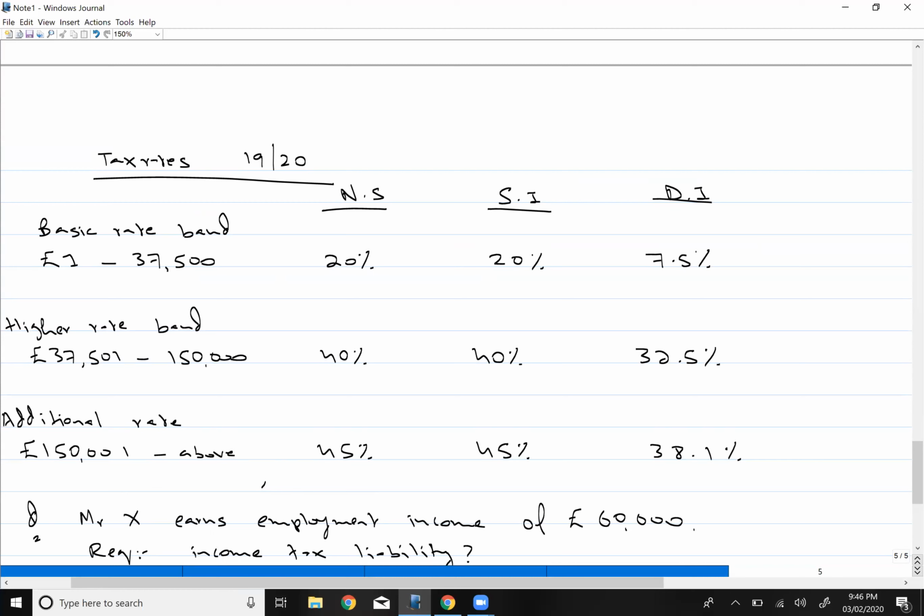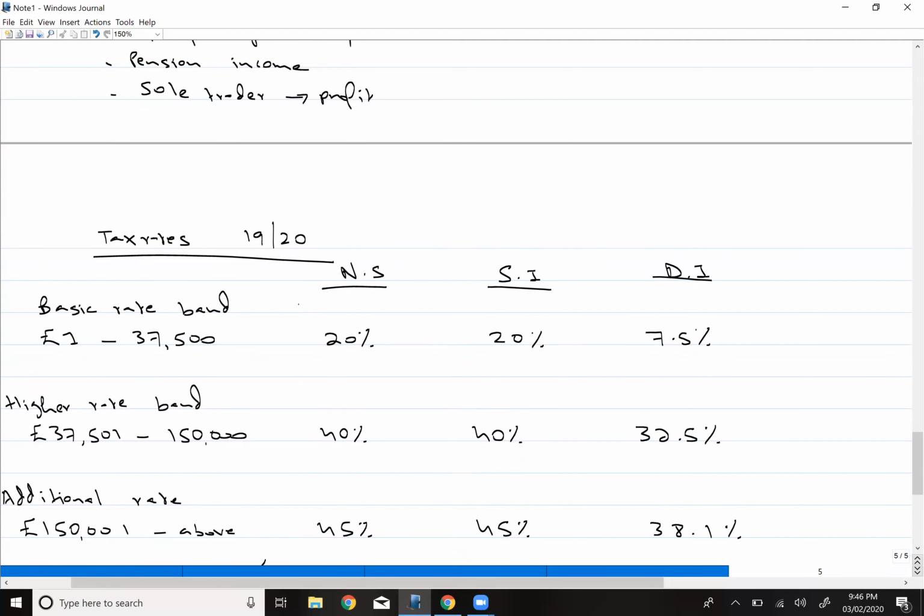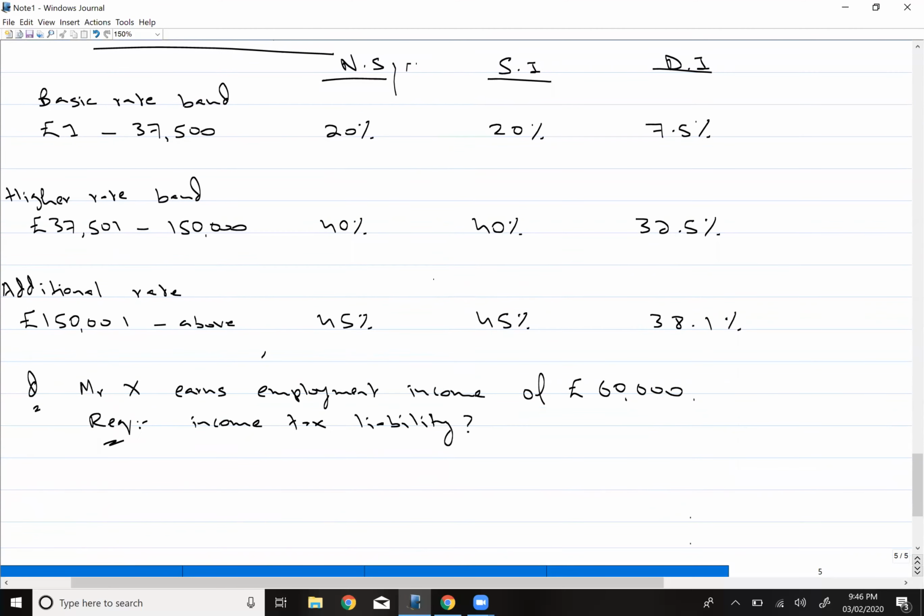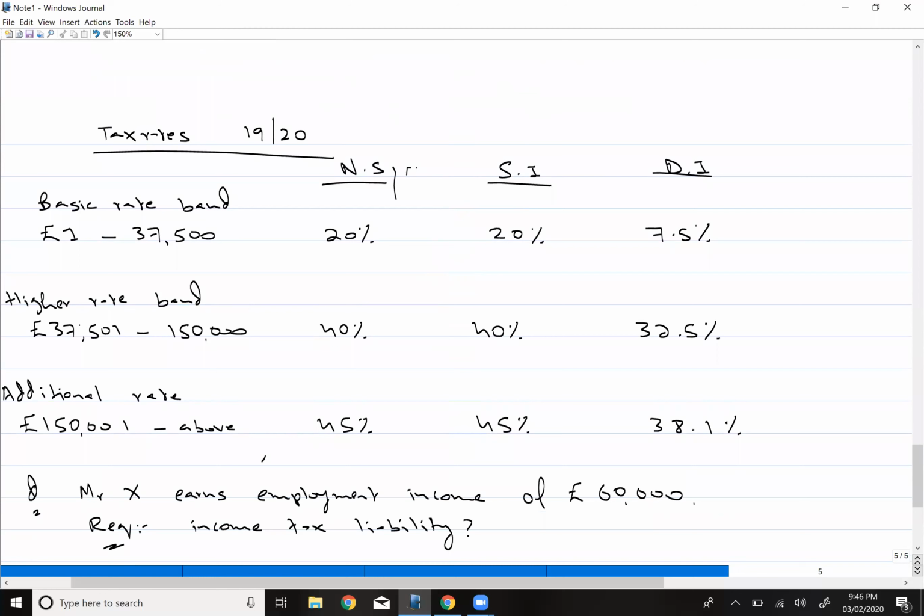Now over here we have three slabs. The first one is the basic rate band, the second one is the higher rate band, and the third one is the additional rate band. These are the tax rates for non-saving income. If your non-saving income is between £1 and £37,500, you will pay tax at the rate of 20%.